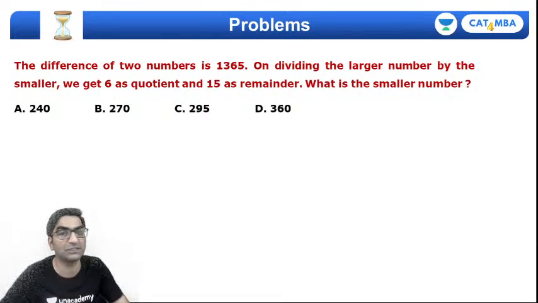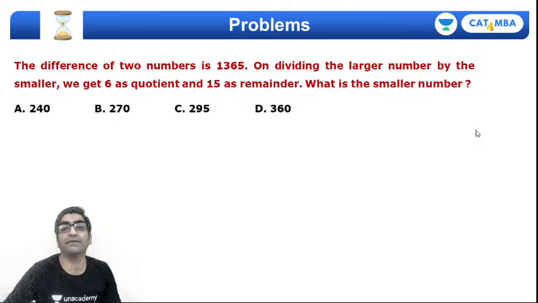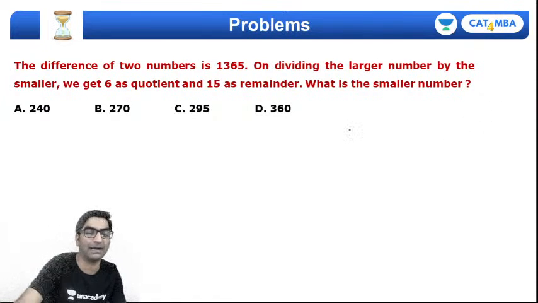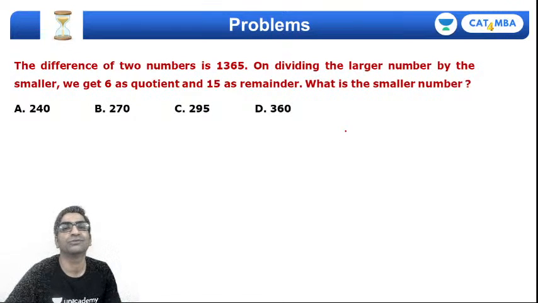The difference of two numbers is 1365. On dividing the larger number by the smaller number, we get 6 as quotient. तो डिवीजन की बात कर रहे हैं. जहां भी क्वेश्चन में डिवीजन का मेंशन हो तो आप डिवीजन आइडेंटिटी यूज करो. राइट.